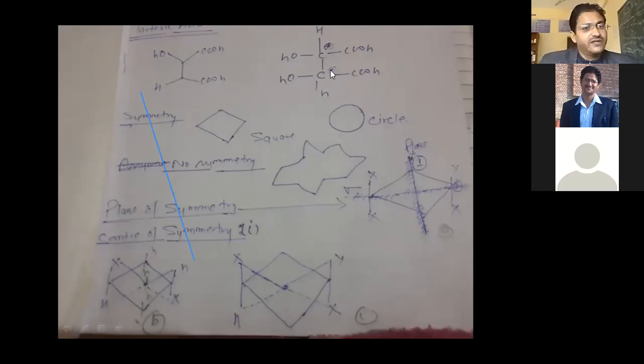So it is also a chiral carbon, right? So in tartaric acid, there are 2 chiral carbons. But the problem is they cannot rotate plane of polarized light either in right hand direction or left hand direction.